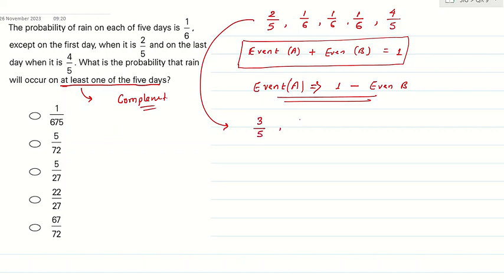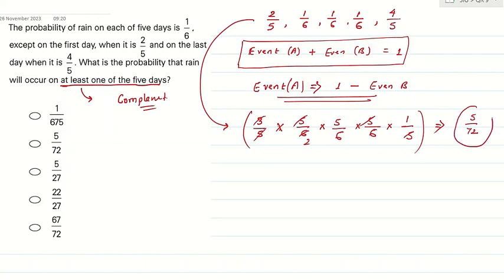What about here? No rain: 1 minus 1 by 6, which is 5 by 6. What about here? 5 by 6. And here? 5 by 6. Again, 1 minus 4 by 5 is 1 by 5. Correct? This is the probability of not raining on any of the 5 days. In a sequence, you have to multiply. So the 5 will get cancelled, this 5 will get cancelled, 3 2s are 6, and you get 5 by 72. This is the probability of not raining at all.